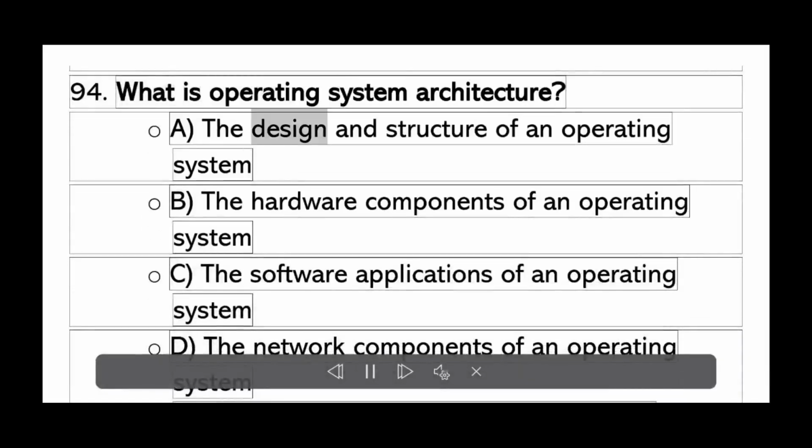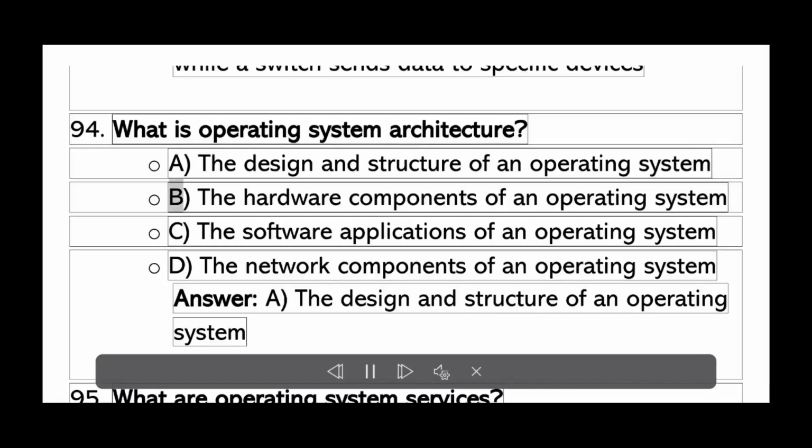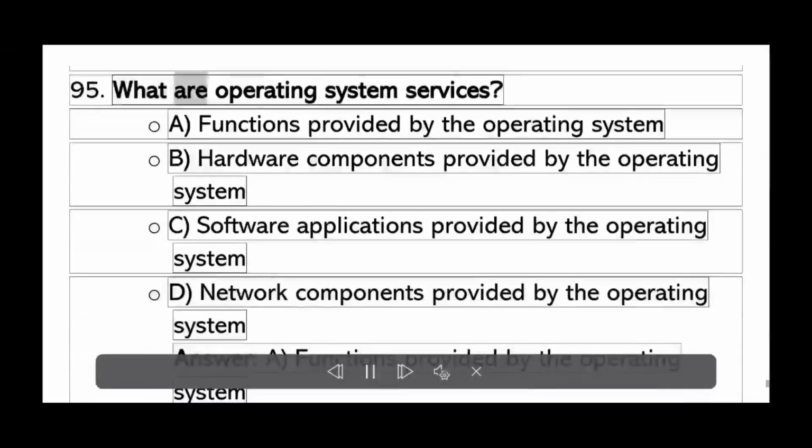What is operating system architecture? A. The design and structure of an operating system. B. The hardware components of an operating system. C. The software applications of an operating system. D. The network components of an operating system. Answer A. The design and structure of an operating system.